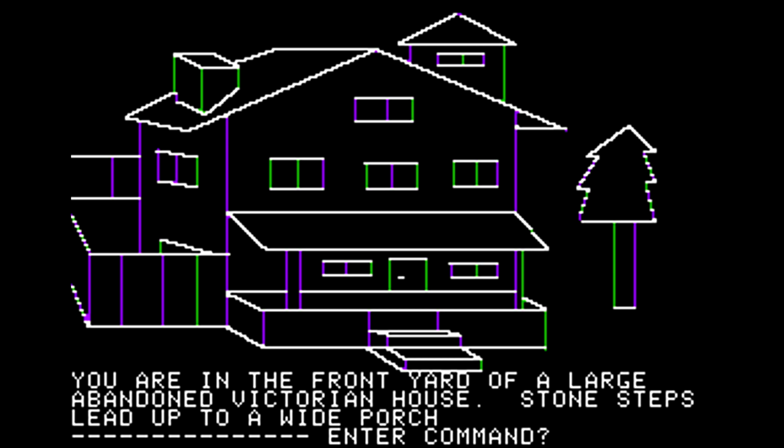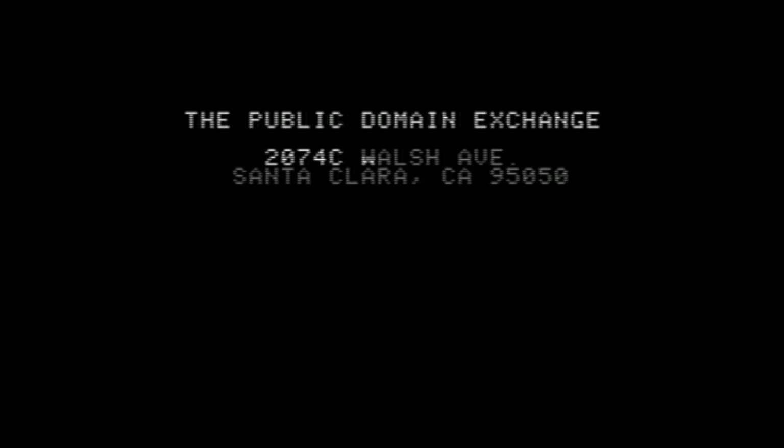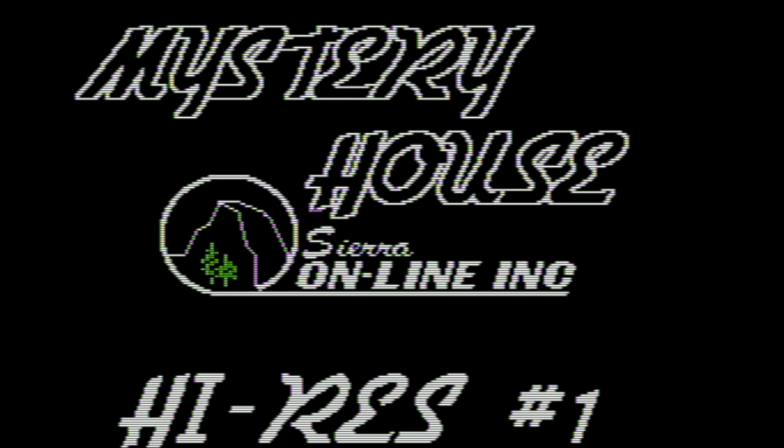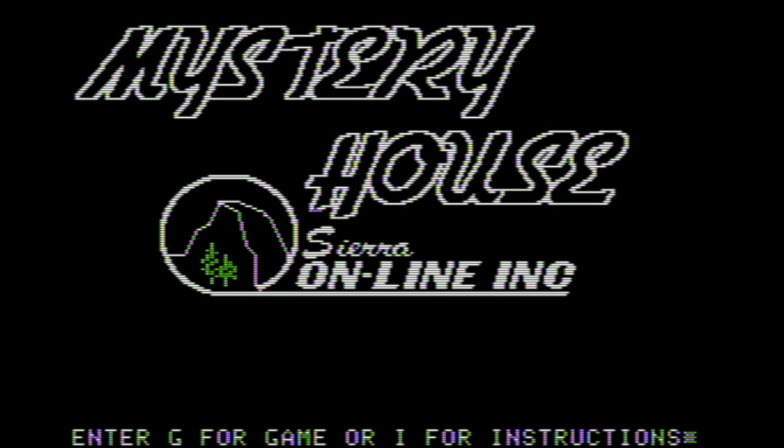With that now told, it's time to play the game for ourselves. And here we are in the game. This is Mystery House. As you can see, there's a lot of text coming through the screen. We're not going to be playing the original release of the game. We're going to be playing a later release, which is why there's going to be a couple names here that you might not recognize, a couple dates that are after what we're talking about. But ultimately, we are playing the original version of the game.